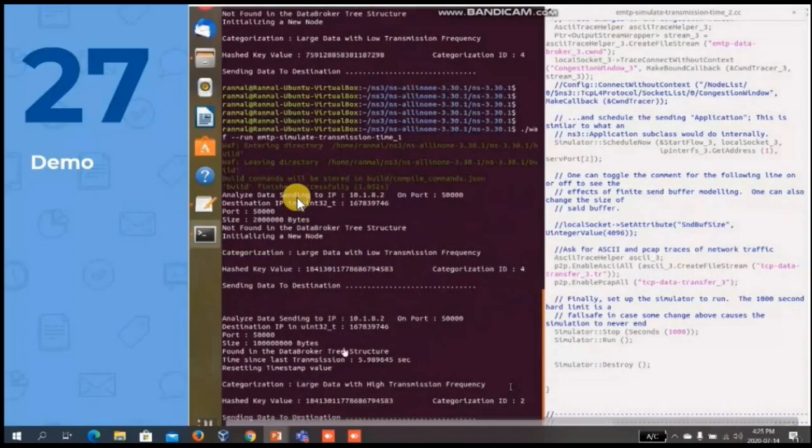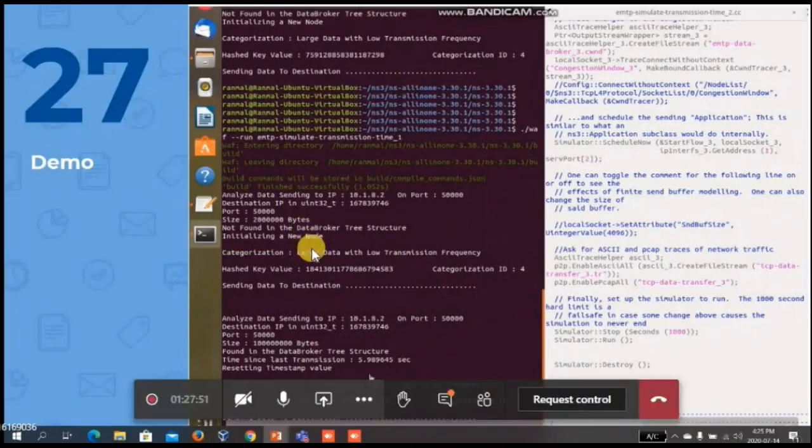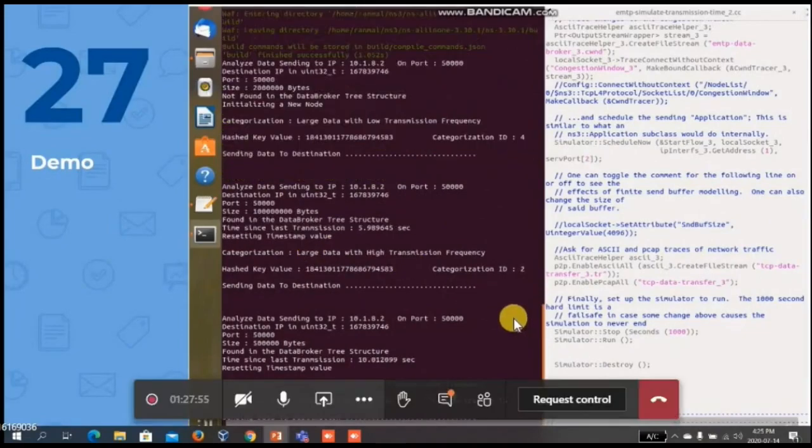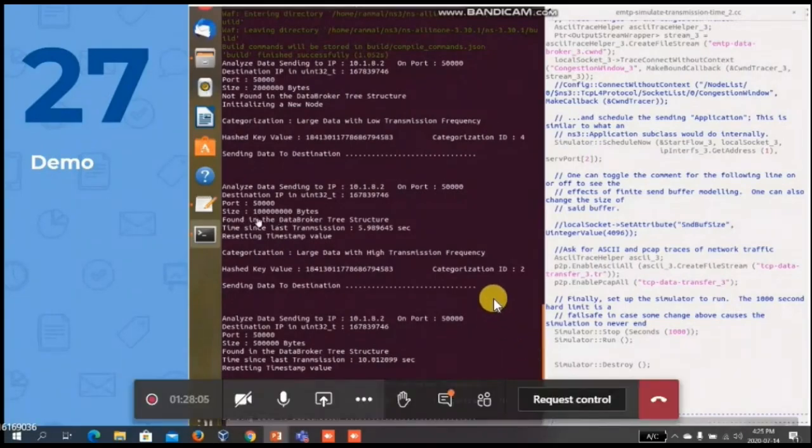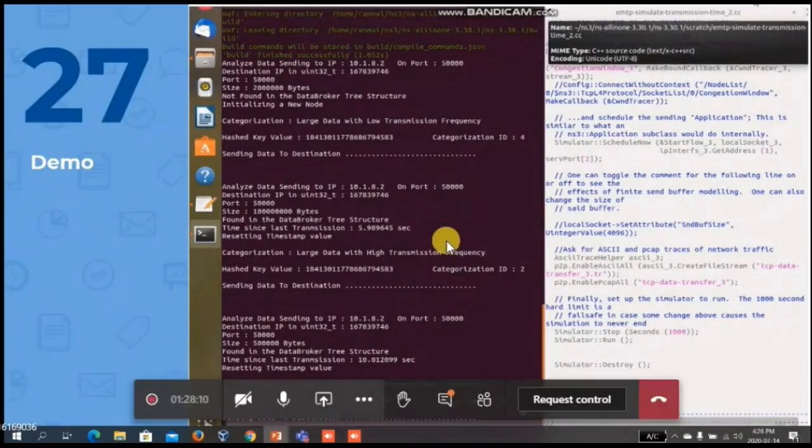To the same number, 100 MB is sent, and the transmission frequency of the last one is 5 seconds. So it will filter it out into this categorization, and it is 2. Then again I have sent to the same port and IP address, and the last transmission frequency is 10 seconds. The categorization differs according to this categorization ID.